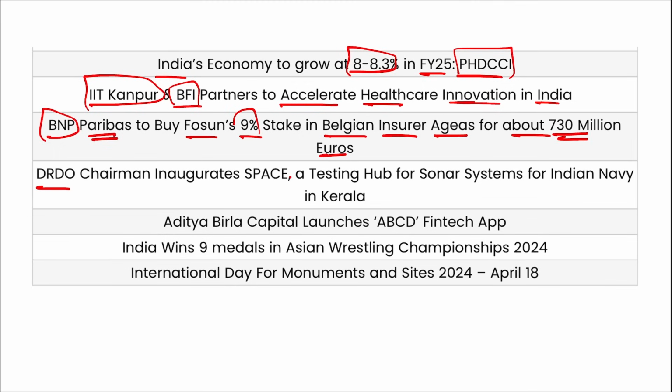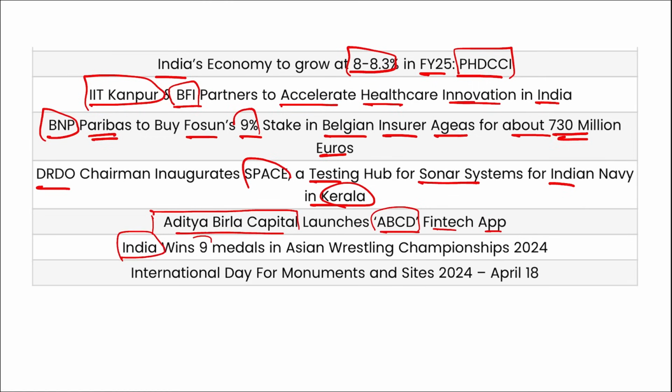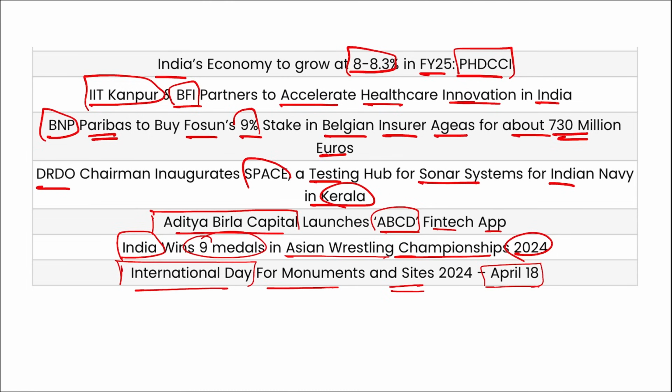DRDO chairman inaugurated Space, a testing hub for sonar systems for the Indian Navy in Idukki district of Kerala. Then Aditya Birla Capital has launched the ABCD FinTech application. And India has won 9 medals, 4 silver and 5 bronze, in the Asian Wrestling Championship 2024. International Day for Monuments and Sites is observed on 18th of April. These are your important current affairs for the day, friends.